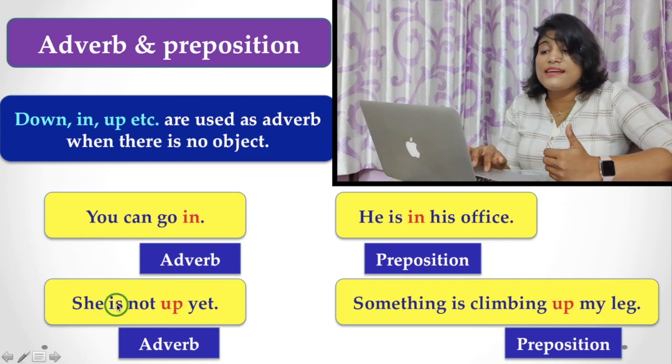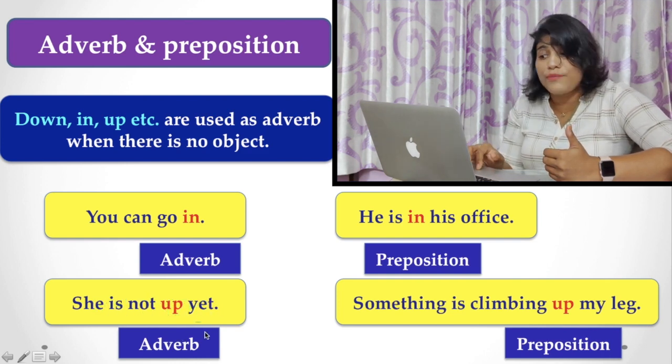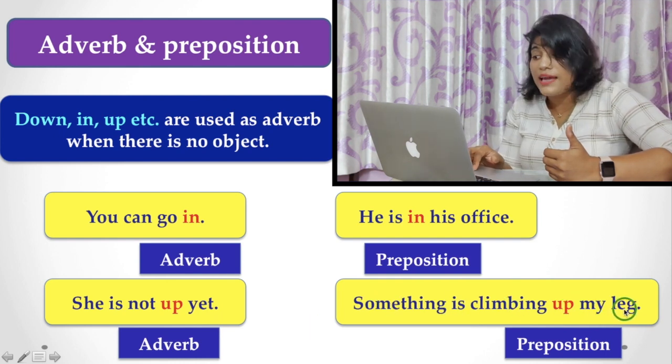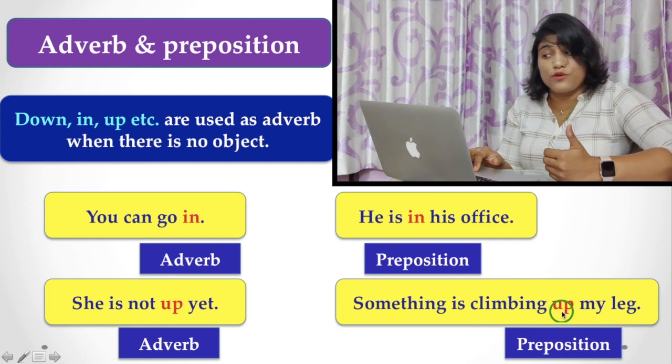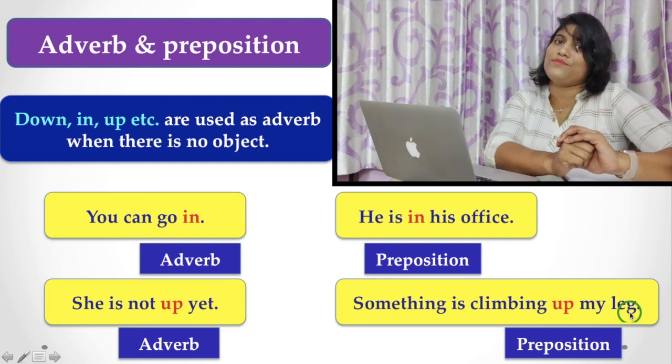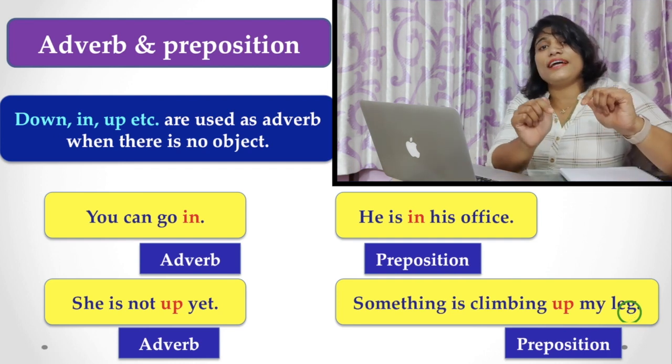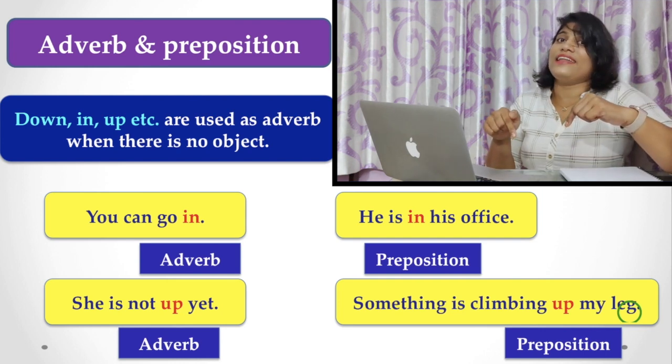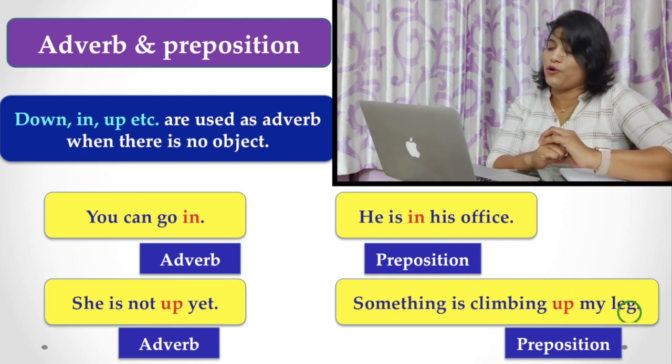Similarly, she is not up yet. Here, up is an adverb. But in, something is climbing up my leg, up is a preposition because it is used with an object. Those who have any queries about subject and object, please watch my video about subject and object. I will provide the link in the description box below.